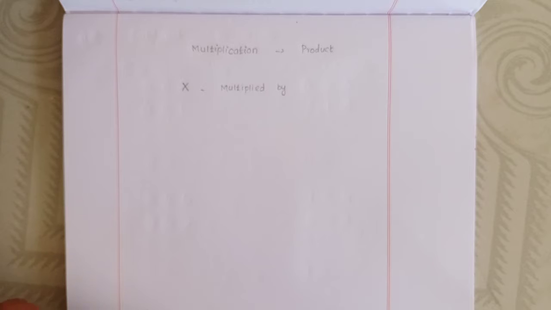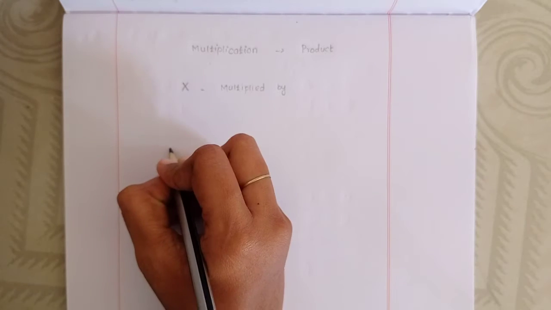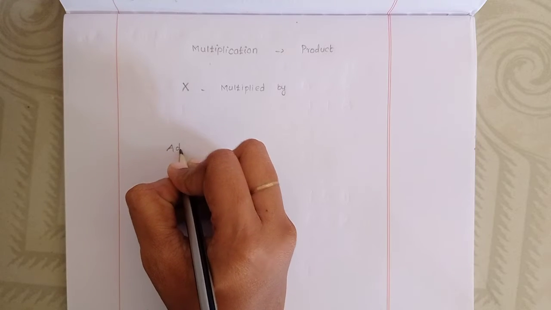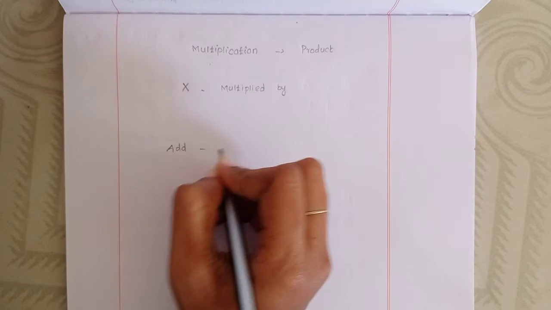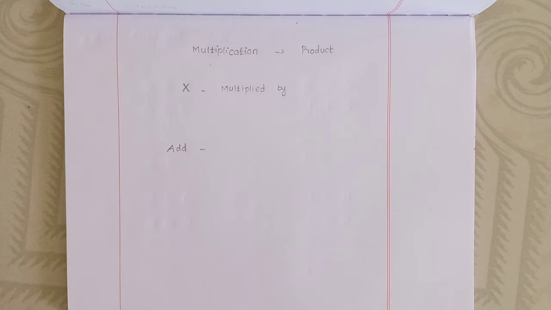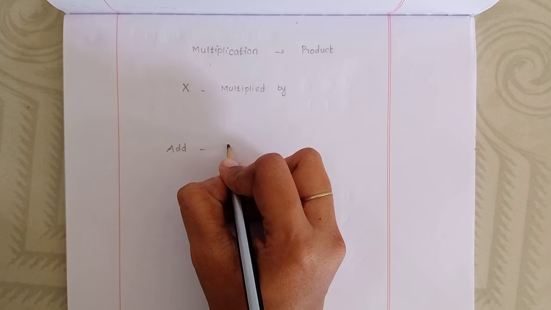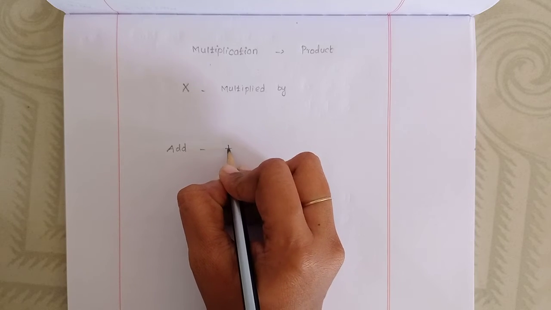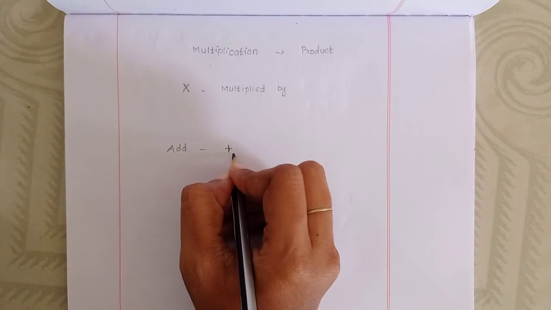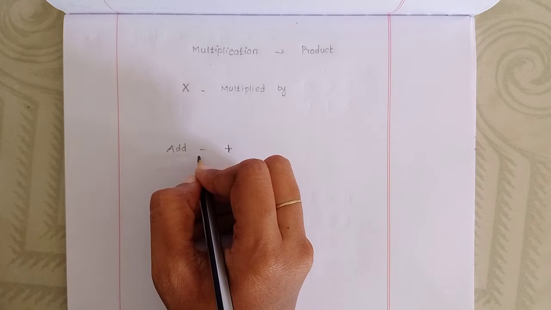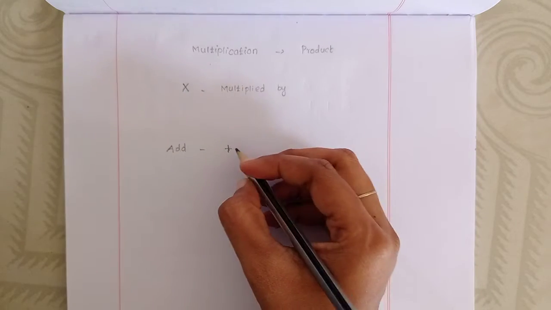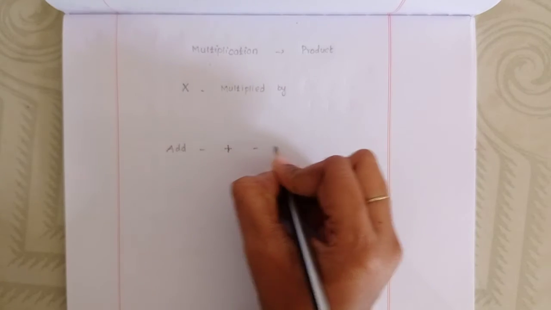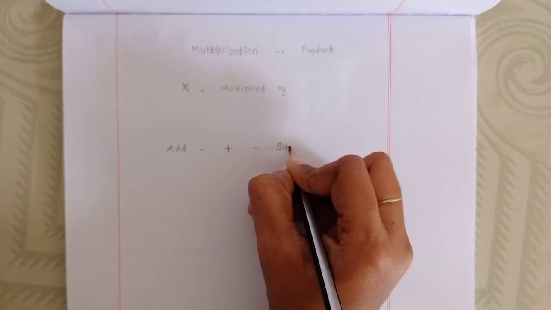In the previous class we have already studied addition. What is the sign of addition? Plus is the sign of addition, and the addition answer is called the sum.